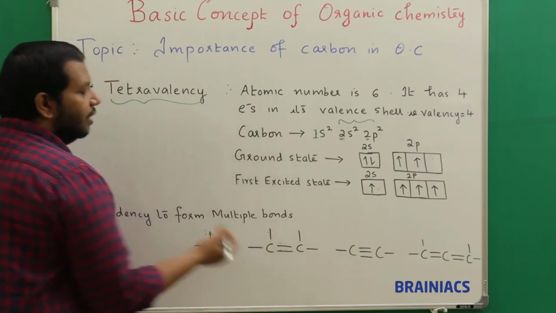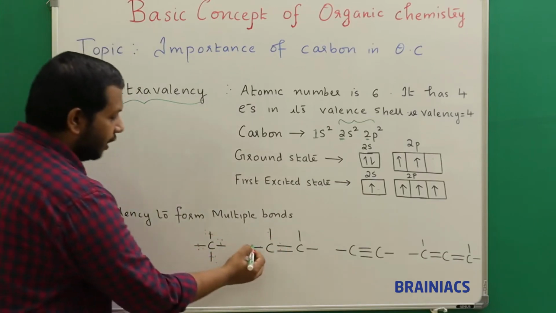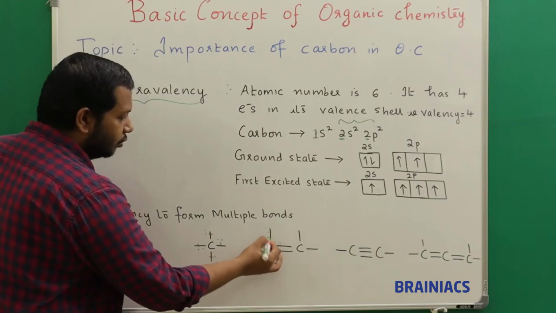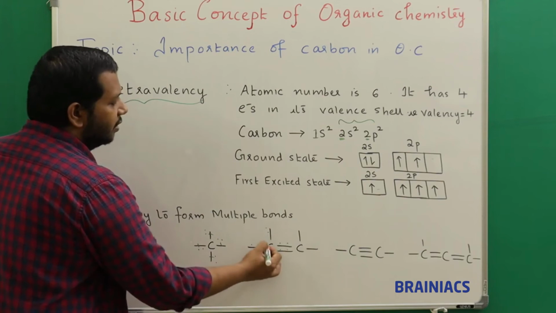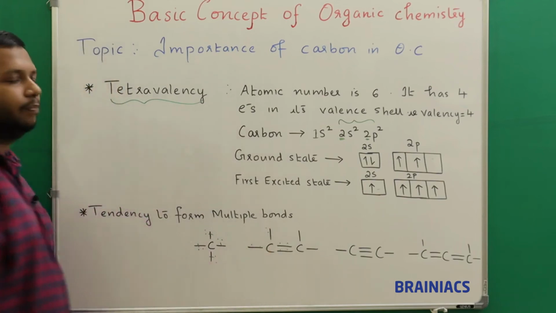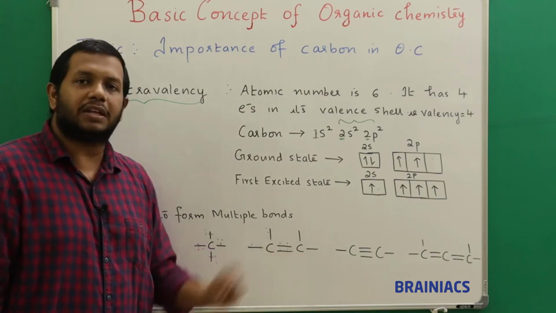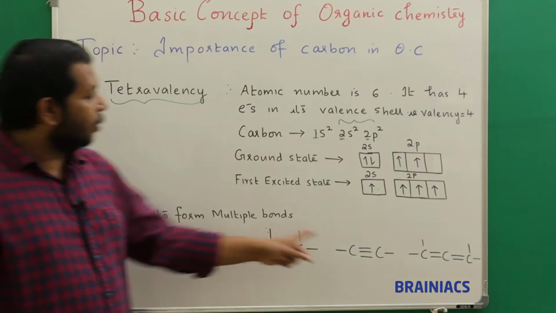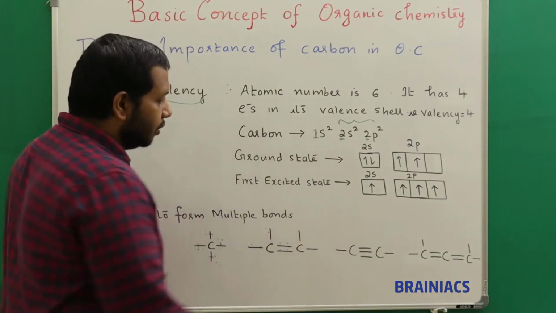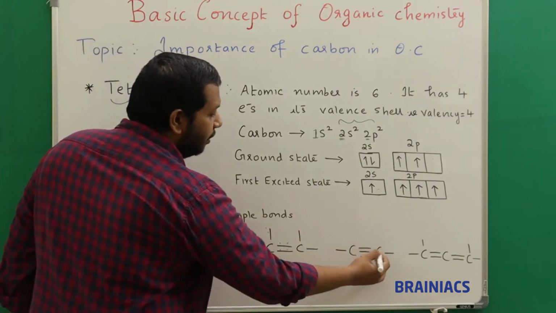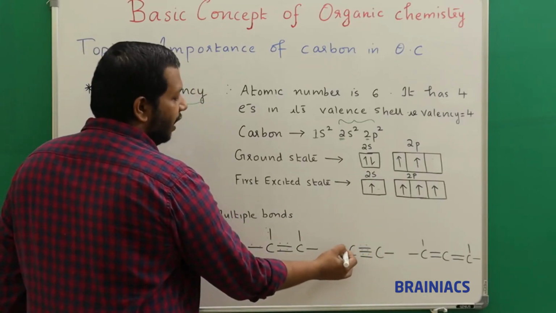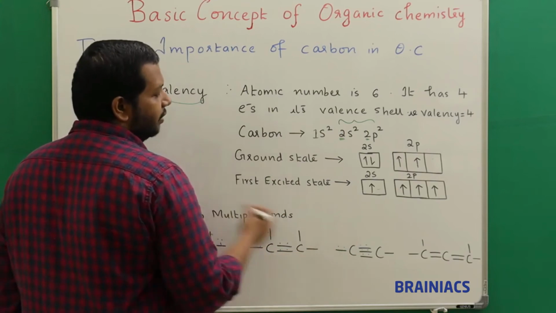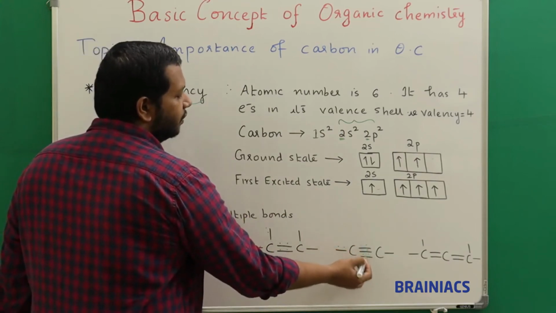So the valency still holds good, and when one more electron comes from the other elements, it will become how much? Again 2, 4, 6, 8. So this will also attain stability, and similarly this element will also attain stability. And similarly it can also form a triple bond. In triple bonds here you can see between carbon and carbon 6 electrons are shared and 1 electron is shared with an extra element. So here also 2, 4, 6, 8.